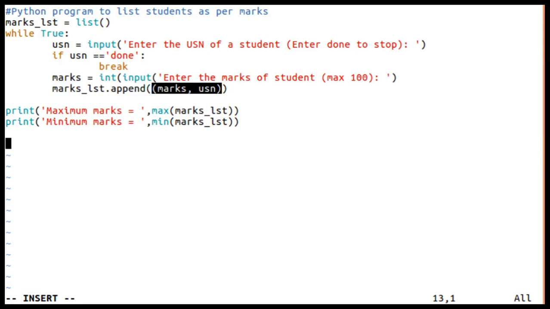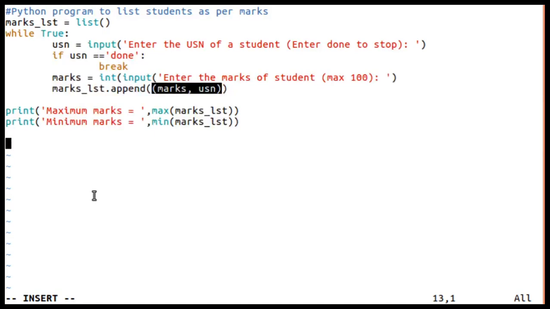Now there are so many methods to find the list of students whose marks are between 100 and 85, then 85 and 75, then 75 and 60, and below 60. So I'm going to write a program where inside a for loop I'll check the range. If the marks are in that range, I'll print it, otherwise I'll go to the next range.